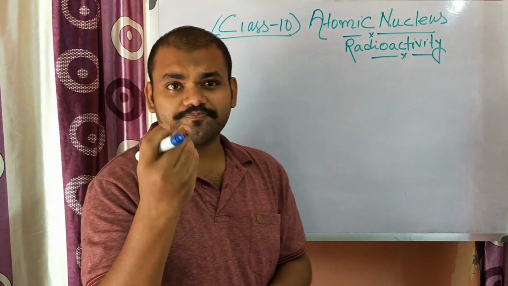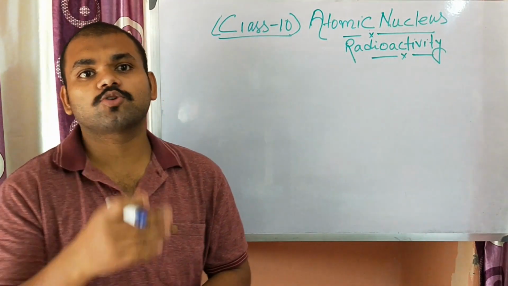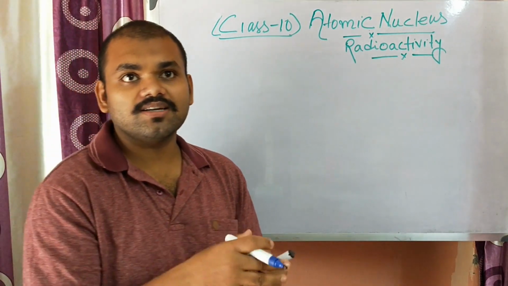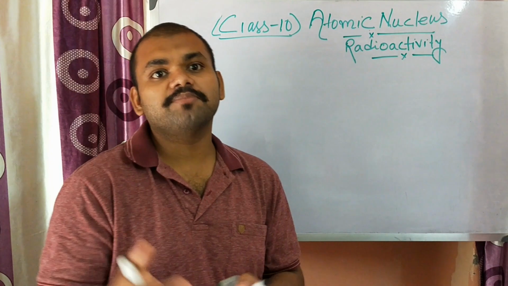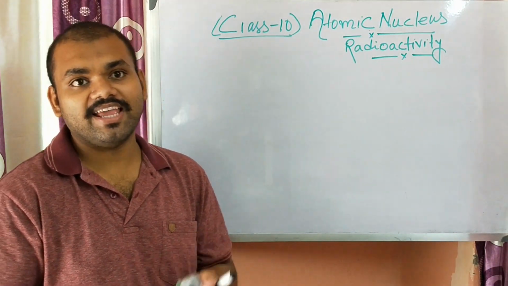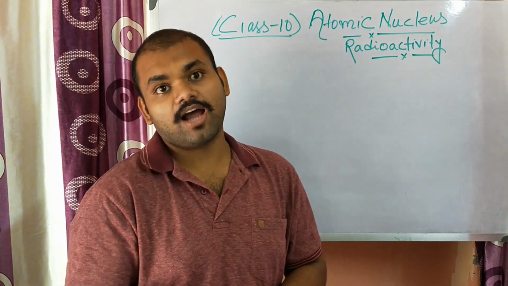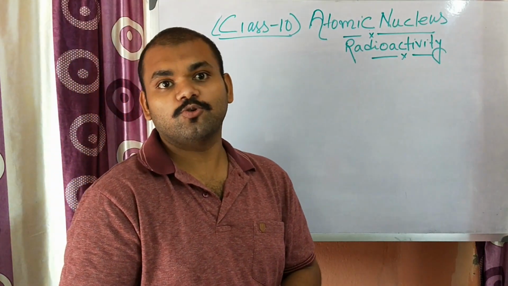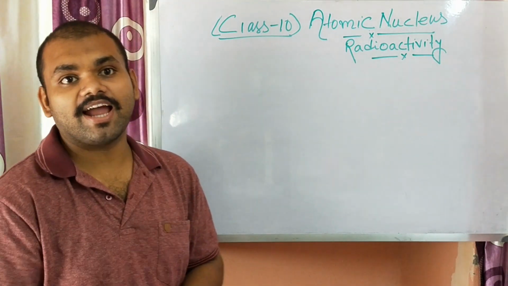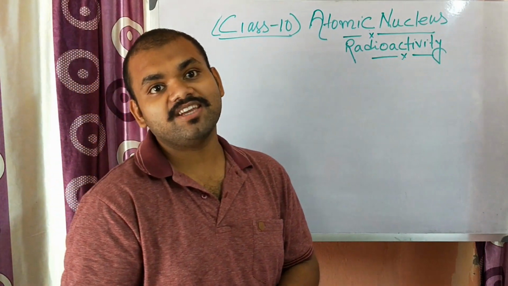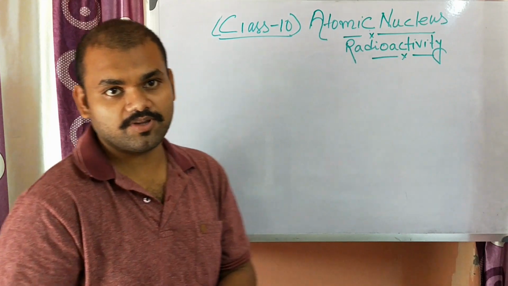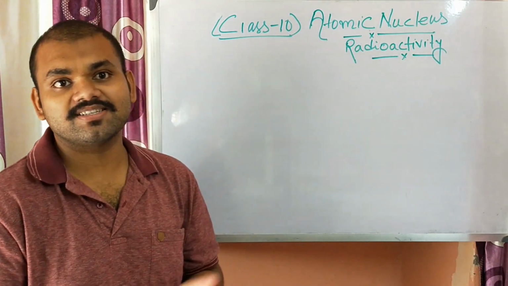A particular radioactive material, or the salt of uranium, is kept under an electric field and a magnetic field, and the rays coming from it are observed. After the observation we get to know that three kinds of rays are emitted from the radioactive substance. And this is spontaneous disintegration.